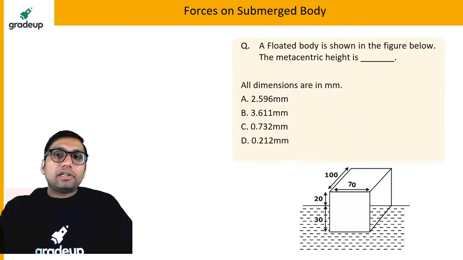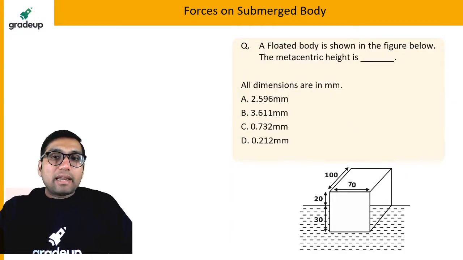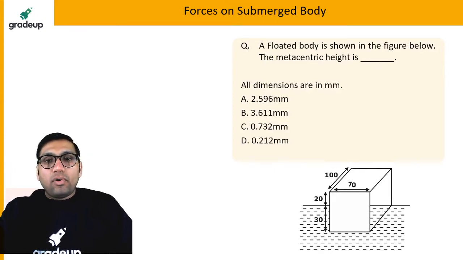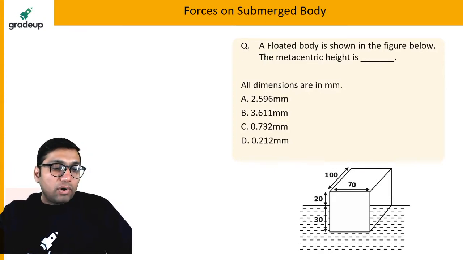A floated body is shown in the figure below. The metacentric height is? A floated body is shown. If there is a body which is floated, or if it is floating.